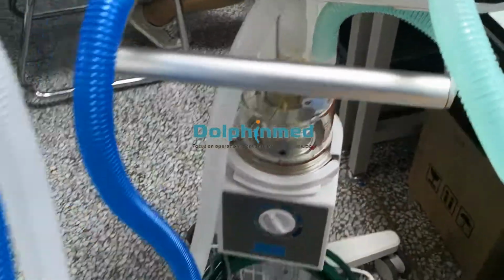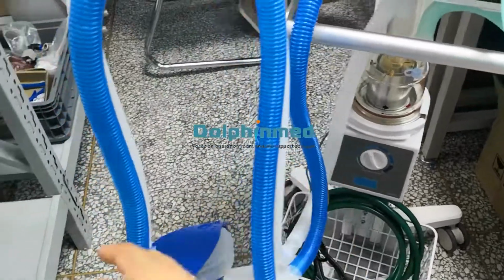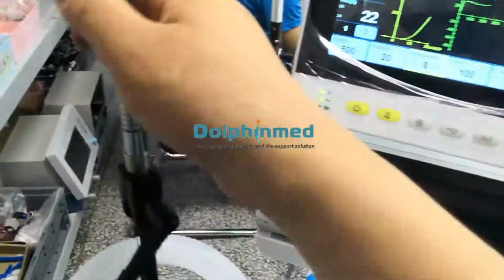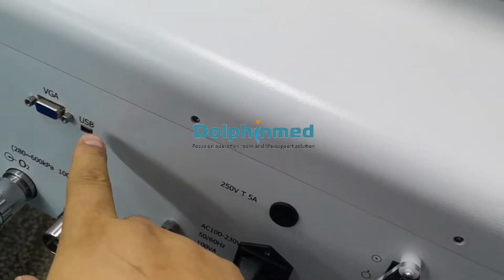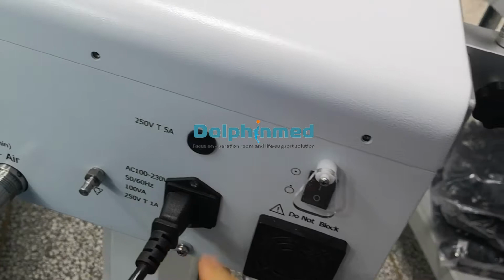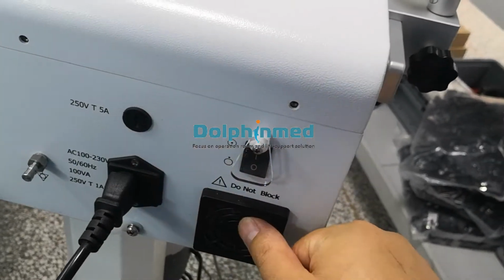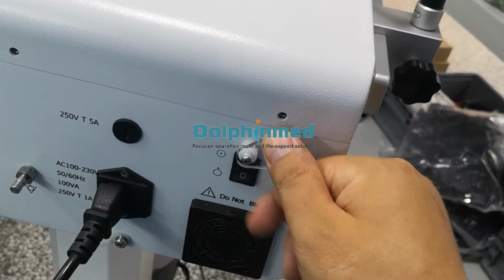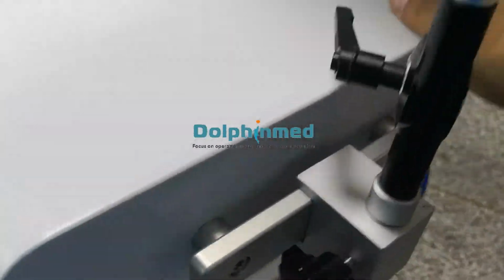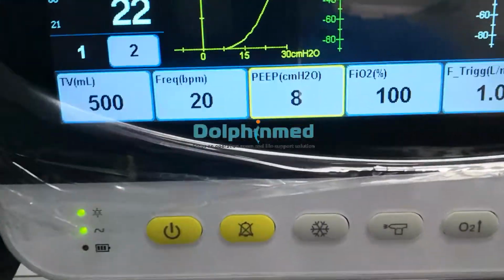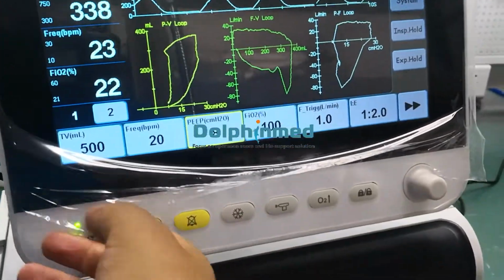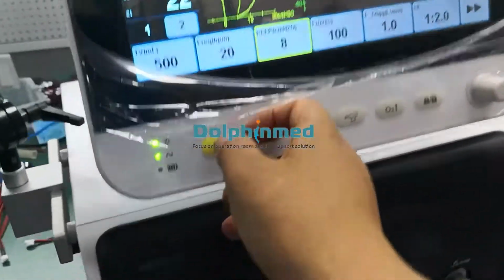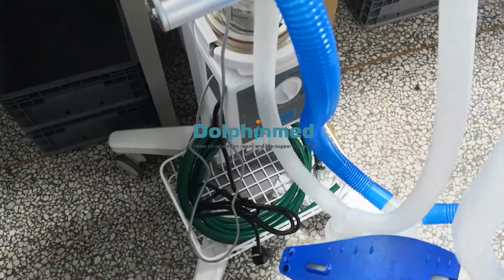Here is the humidifier circuit. Long arm with check valve. Oxygen, air, VGA, USB, power cable, fans, switch. Check here. Just lock.